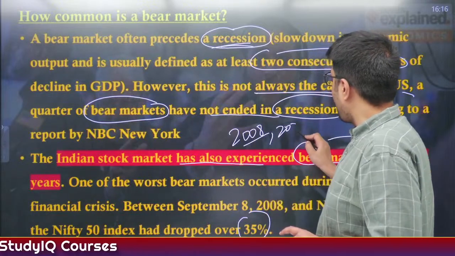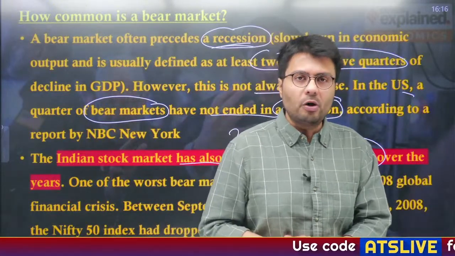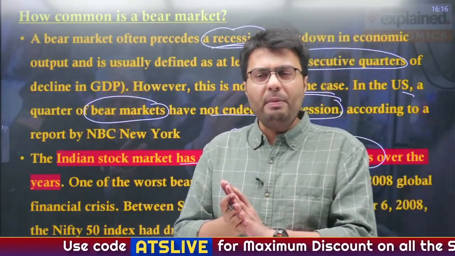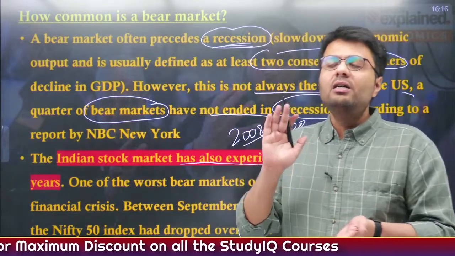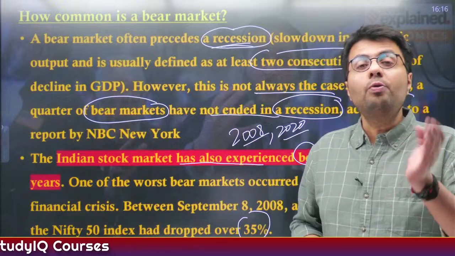Similarly, during the COVID lockdown, we saw a huge reduction in the values of the Indian stock market. So chances of recession, economic slowdown, any negative sentiment across the world, be it disruption in trade, wars or natural disasters, all could lead to a bear market.